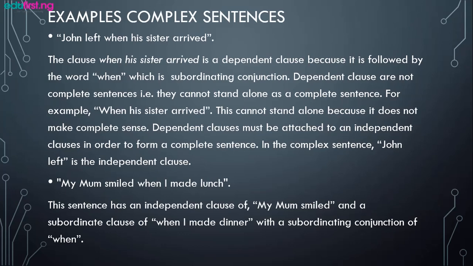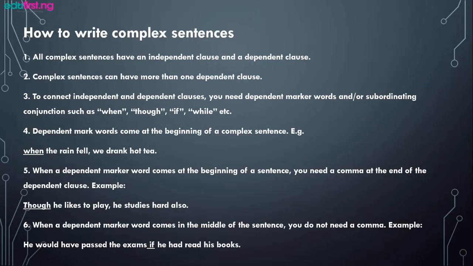Moving to the next one, how to write a complex sentence. First of all, all complex sentences have an independent clause and a dependent clause. The independent clause is just one, while the dependent clause might be one or two, depending on your sentence construction.